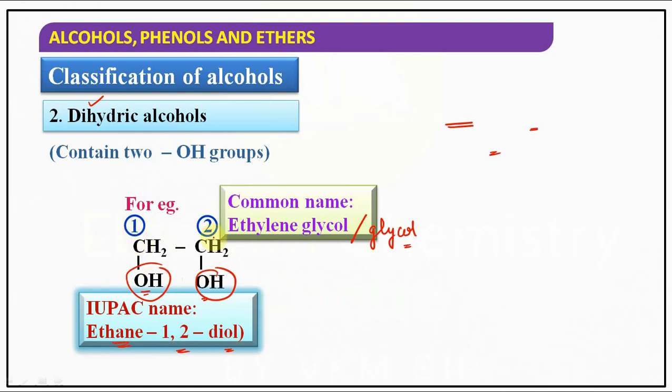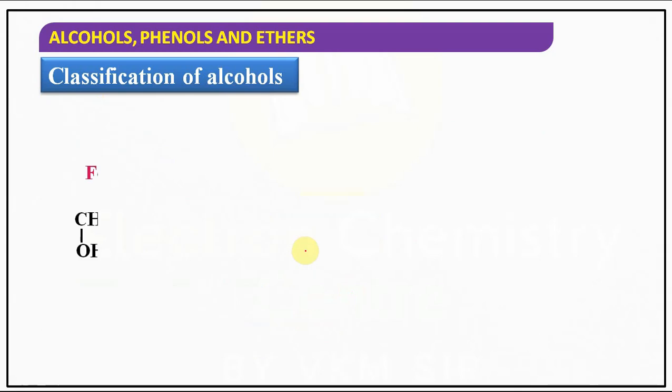Because at first carbon as well as second carbon, 2 OH groups are there. That's why the numerical prefix is di, and 2 OH groups are there. Alcohol group is the functional group, that's why OL, diol. Ethane 1,2 diol, commonly known as ethylene glycol or glycol.